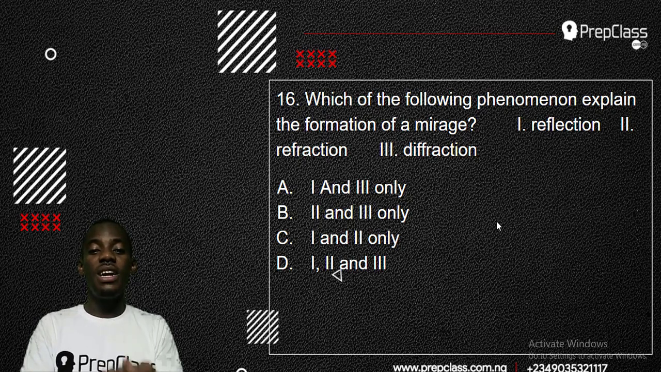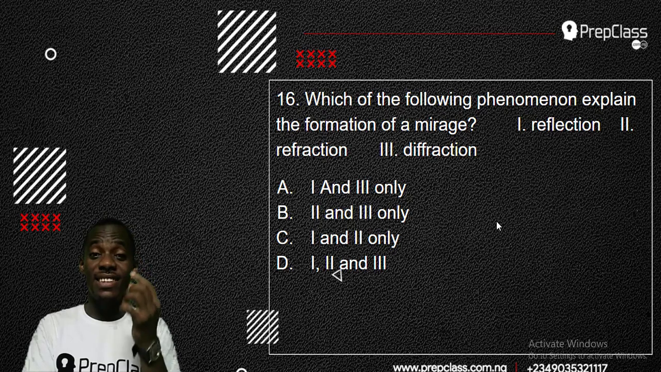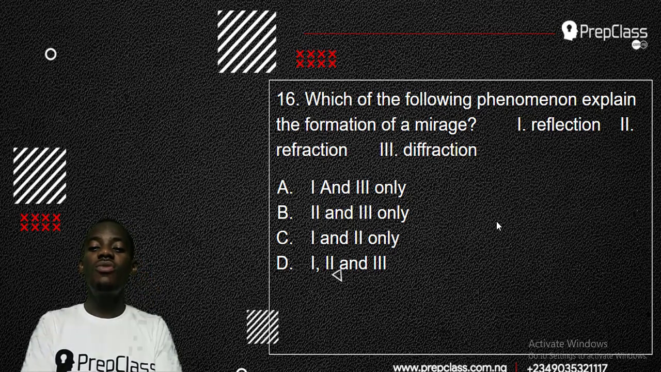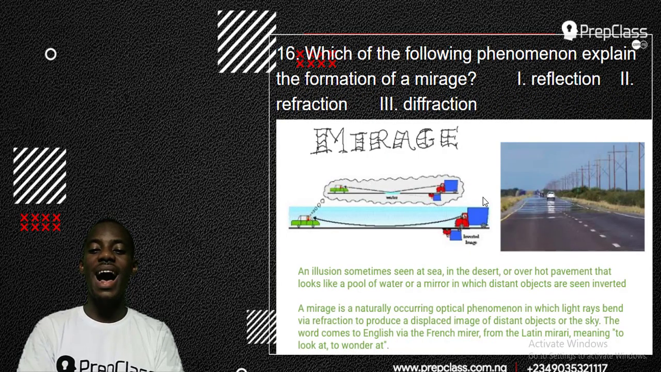Illusion means it is a deception of your eyes. That water you see is a deception of the eye. So this question said, what is the reason for mirage? Is it reflection, refraction, or diffraction? Now let's look closer at it.